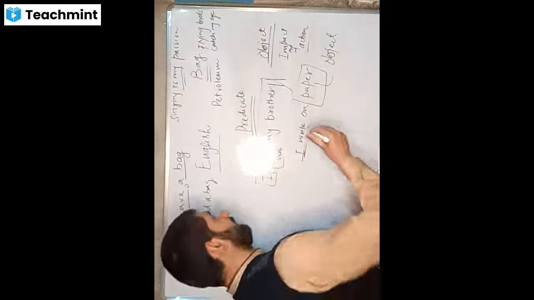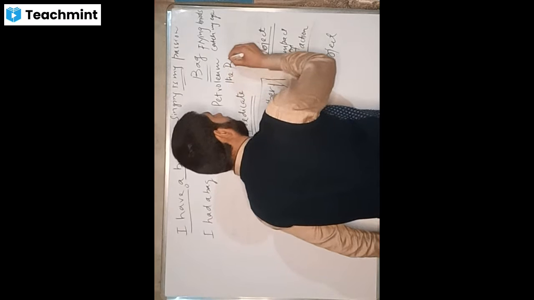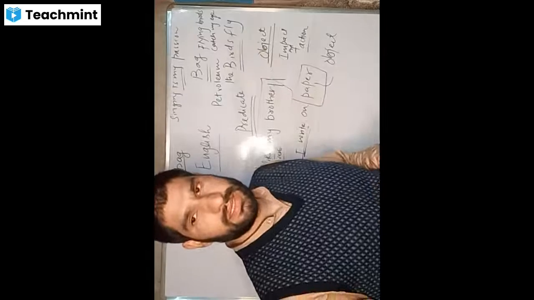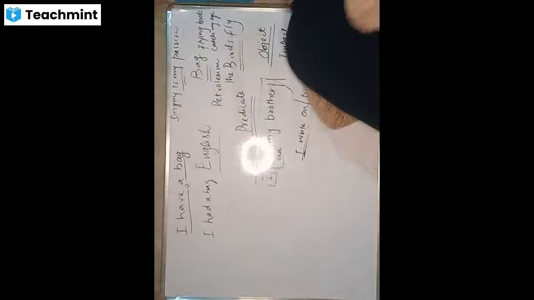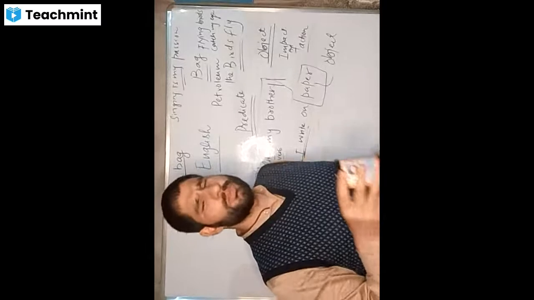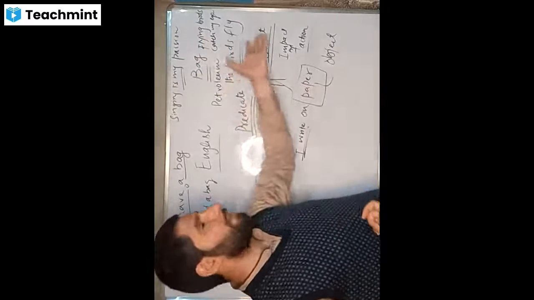Say, for example, I will say the birds fly. So this is incomplete information. Yes, that's why I'm saying we will come to that when we come to verbs.